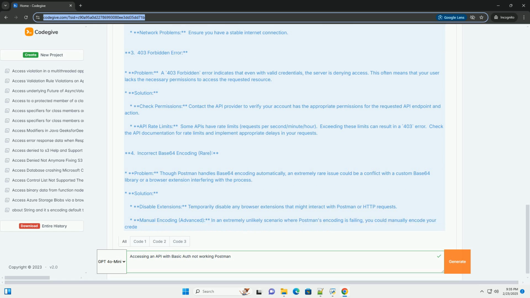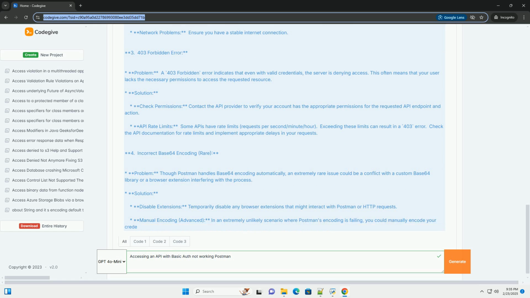4. Incorrect base64 encoding, rare. Problem: though Postman handles base64 encoding automatically, an extremely rare issue could be a conflict with a custom base64 library or a browser extension interfering with the process. Solution: disable extensions. Temporarily disable any browser extensions that might interact with Postman or HTTP requests.